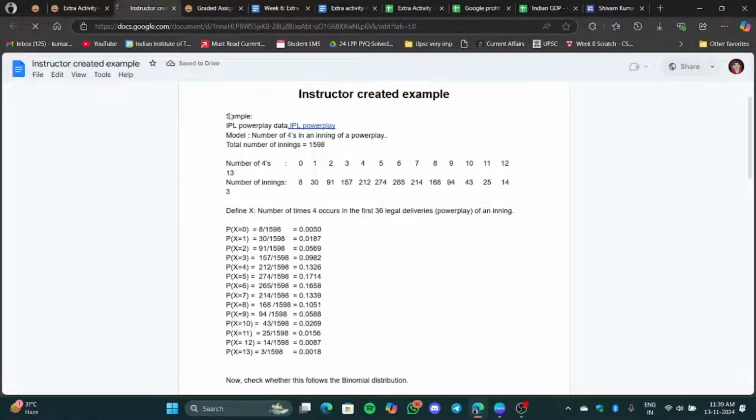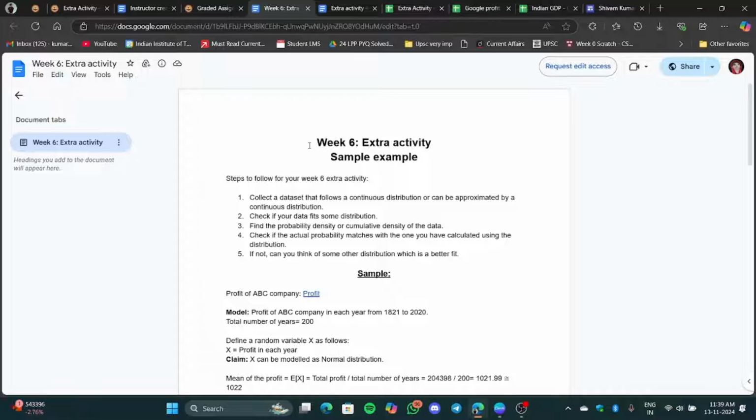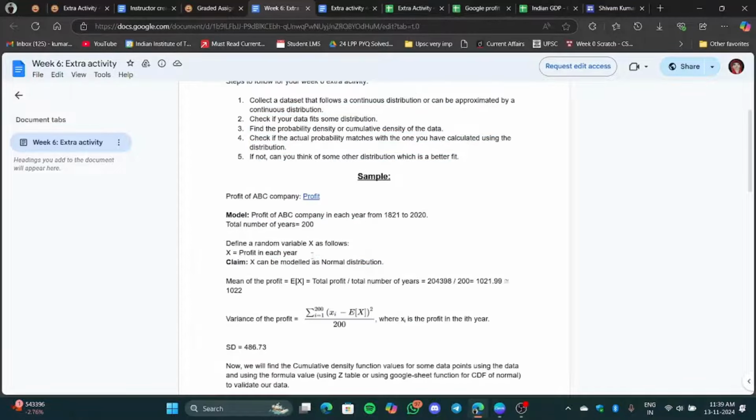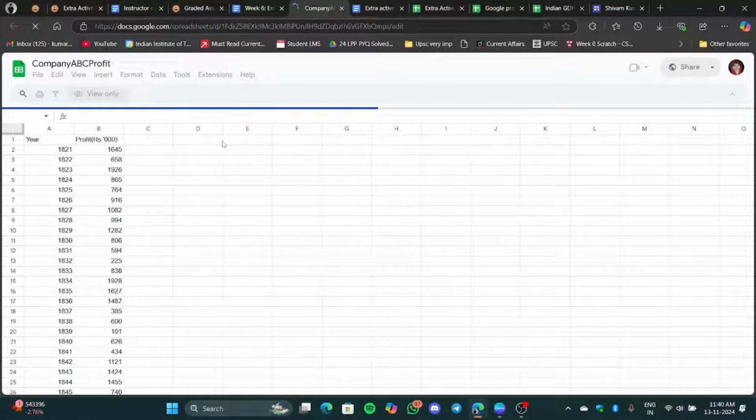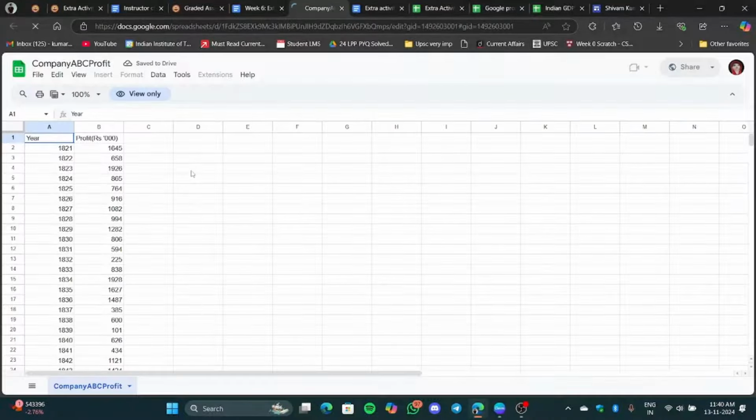So this was the IPL power play data set that was provided to us in stats one also, same thing. Just this is the extra continuous part. This is something new that they have provided, and they have also given this Excel sheet. The reason I'm showing you these things is that when I explain where my model fails, I will take reference of these things.